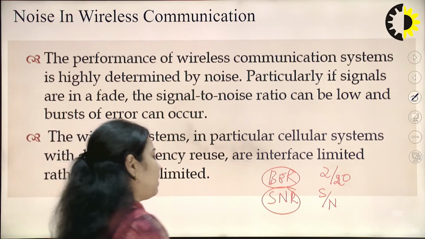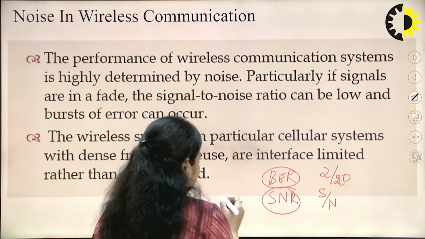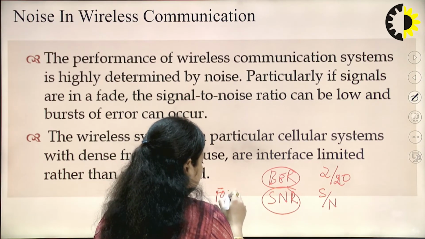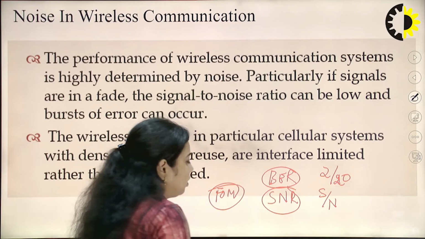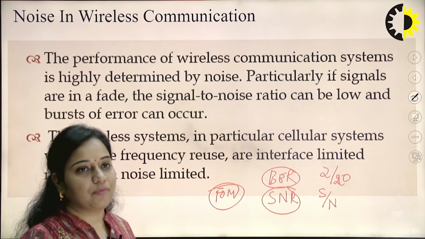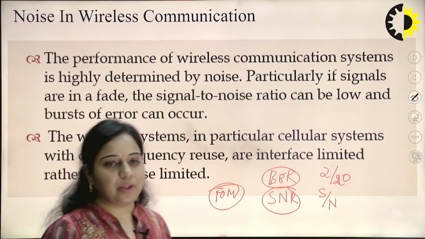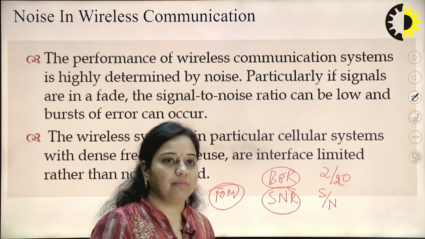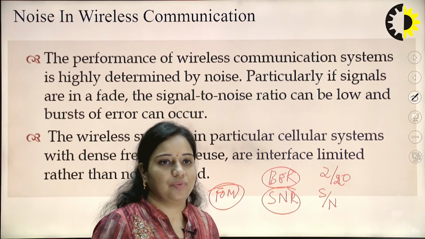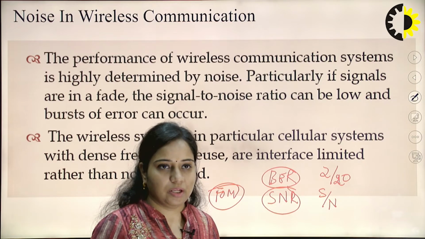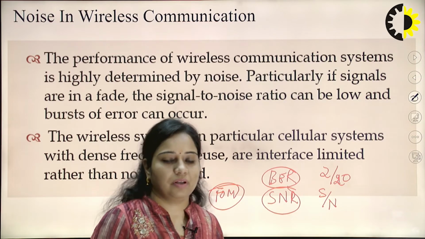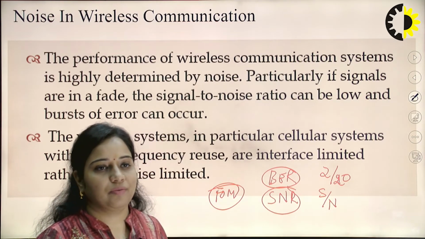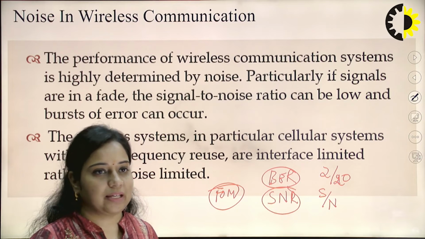Now, from that signal to noise ratio we can find out a parameter that is known as figure of merit, that is going to decide the noise performance of any kind of receiver. It can be a DSB-SC receiver, it can be an SSB receiver. So, we have to consider a receiver model, and then at the starting of the receiver model and at the ending of the receiver model you have to calculate SNR.